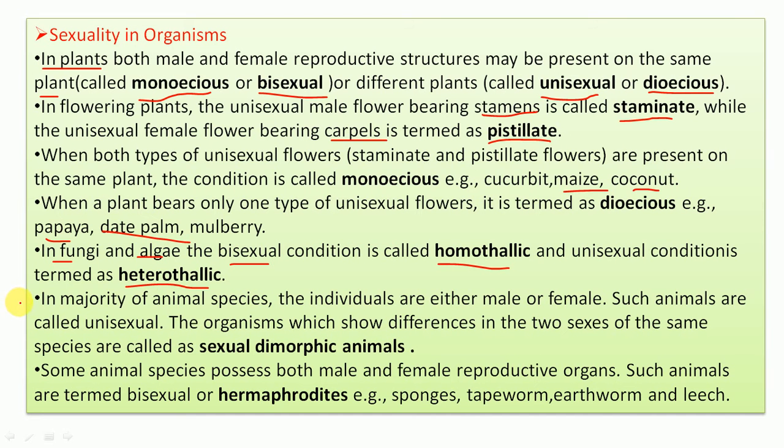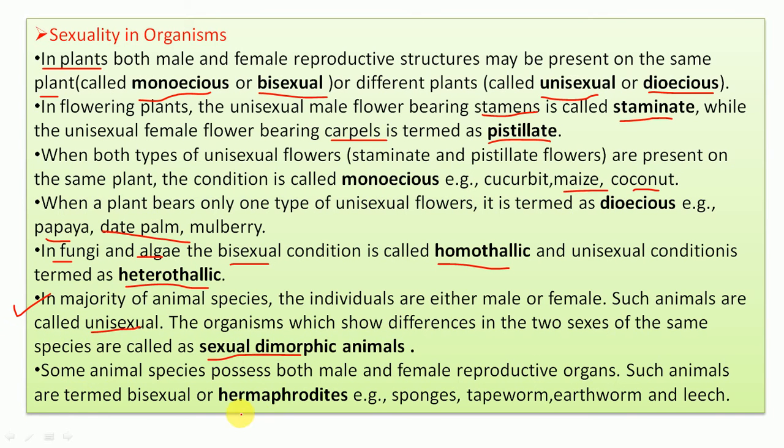When we talk about animals, most of them, the majority, are unisexual. That means the individuals are either male or female, and that's why they are unisexual. And when we talk about unisexual, another term comes, that is sexual dimorphism, or sexual dimorphic animals. That means the sexes are different. We can easily identify which are male and female. So the organisms show differences in the two sexes. This is unisexual and sexual dimorphism.